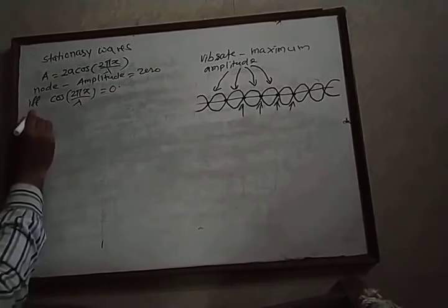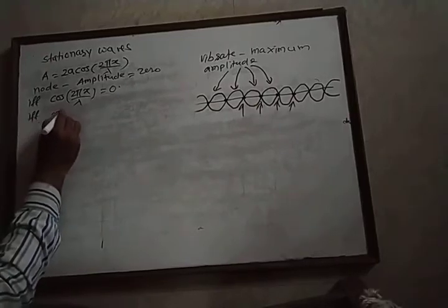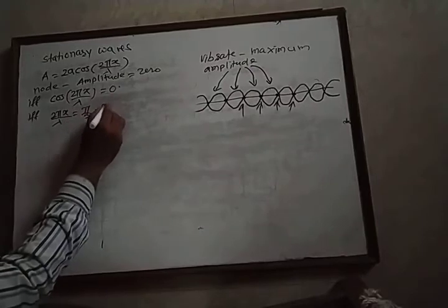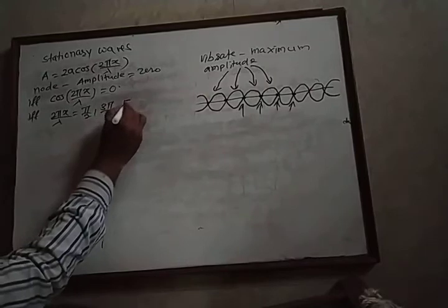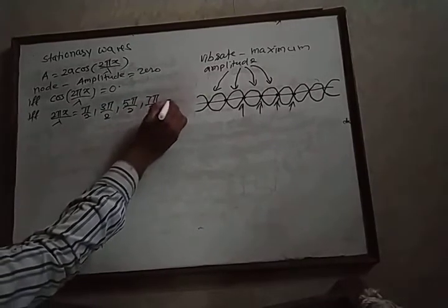Now cos of theta is equal to 0 if and only if theta is equal to pi by 2, or 3 pi by 2, or 5 pi by 2, 7 pi by 2, and so on.